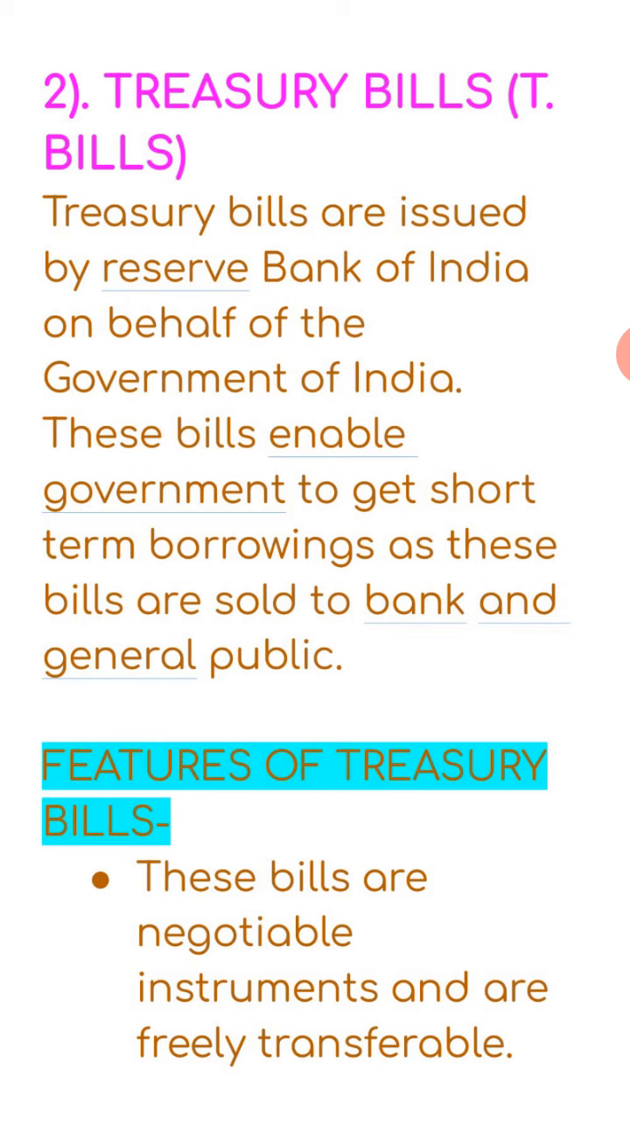See the features of the treasury bills. The first one, these bills are negotiable instruments and are freely transferable. That means the instrument can be purchased by any person, and whenever the person is not in need of the cash, they can transfer it to someone else. Whosoever holds it can get the amount reimbursed from the government. So these are freely transferable. There are no legal formalities to be completed in a treasury bill for transferring from one person to another.